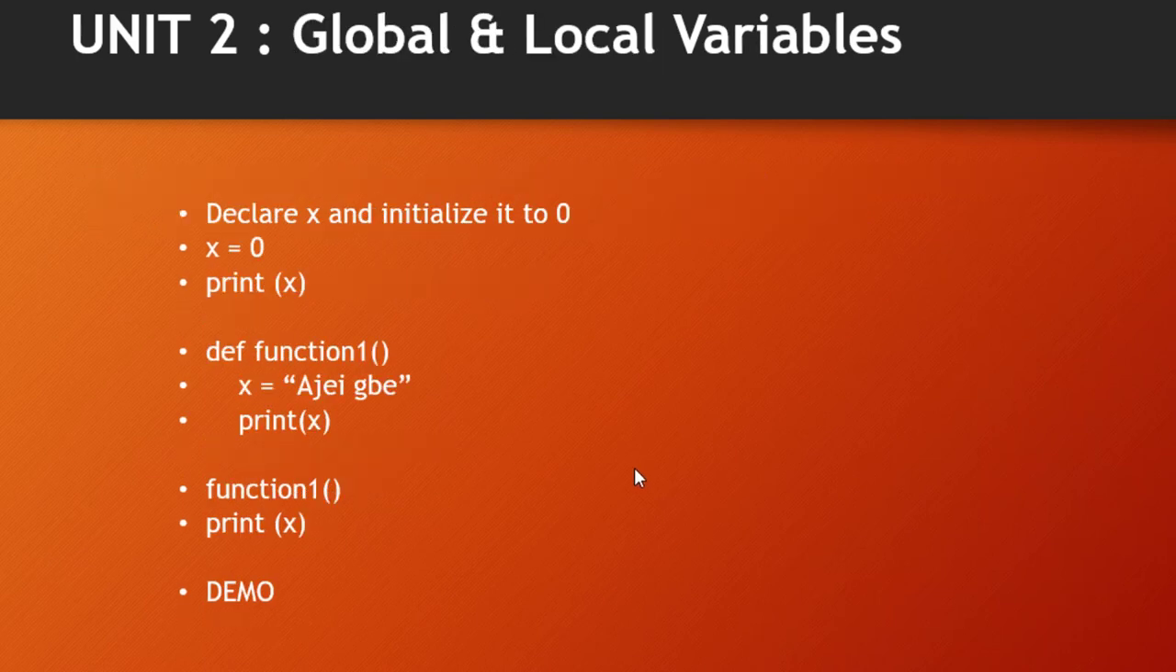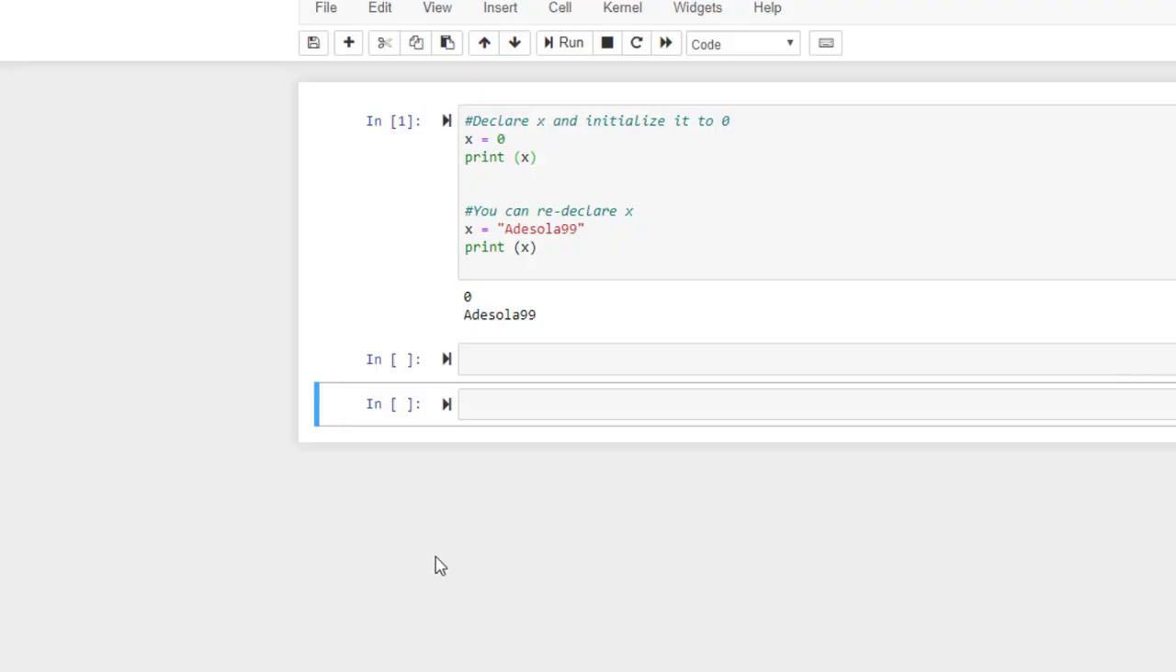Also, in declaring, you can declare a variable as a global and as a local variable. For example, when you declare your x to be 0, you make it global here. Then you define a function 1 such that x is equal to ajb. When you print this x, that is the local variable x. So by the time you call function 1 and you print x, you are printing the local and global variable. This is what I'm trying to say.